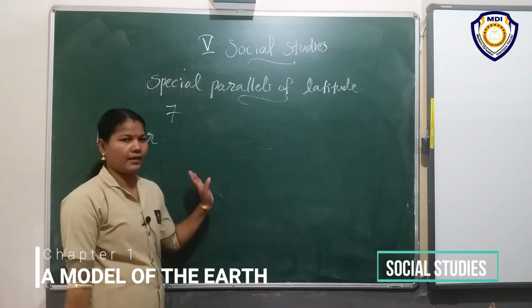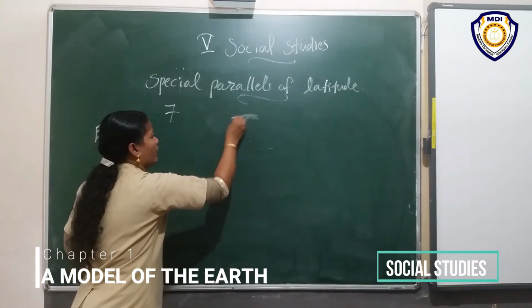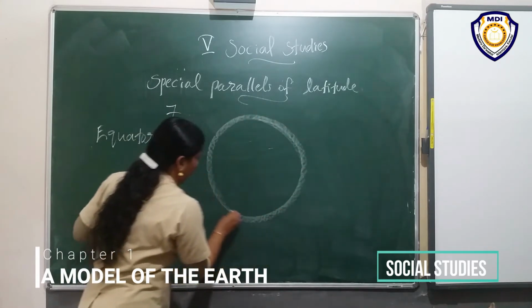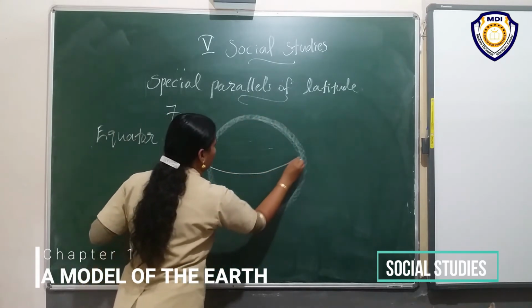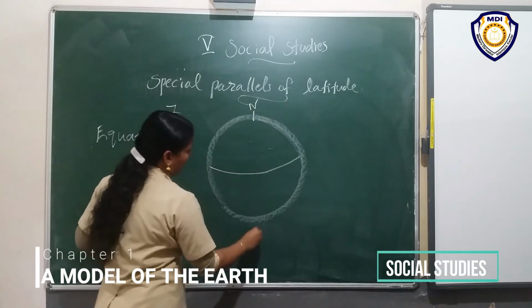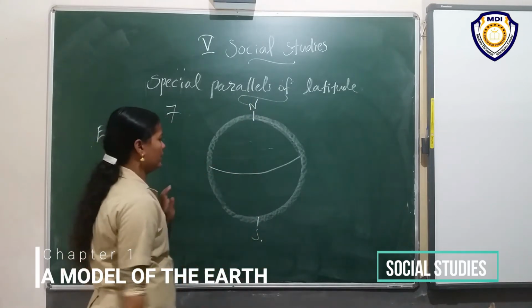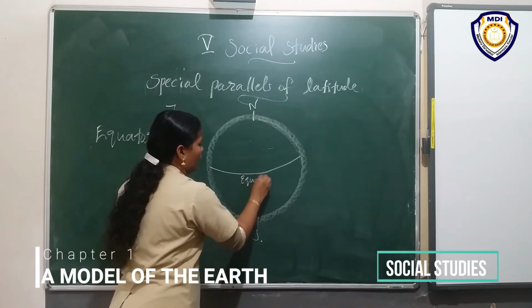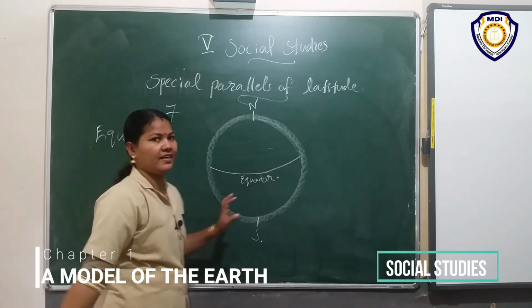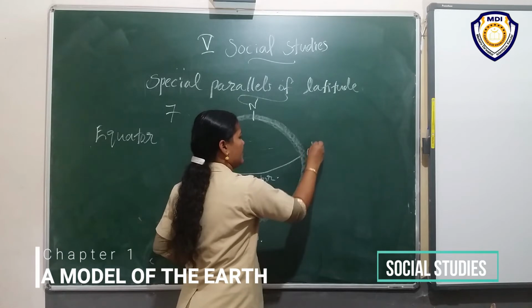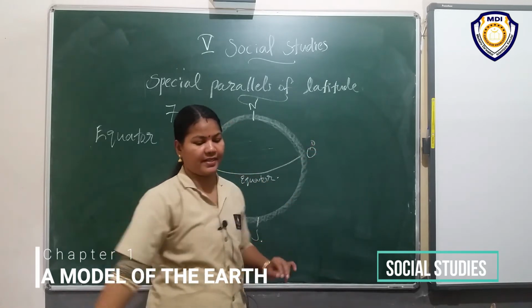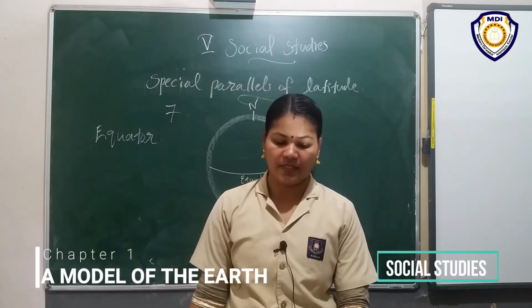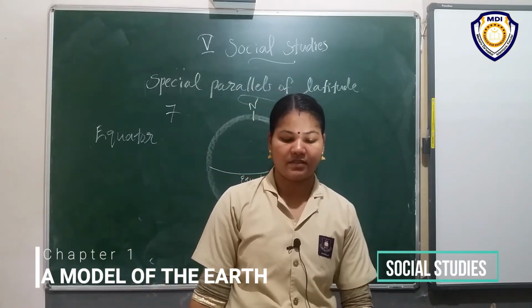Equator. Okay, again we want to draw the same thing. Here is the North Pole, South Pole. Here is one imaginary line. What is it? Equator. Okay, starting at 0 degree, the equator is at 0 degree. Then what is the next one?